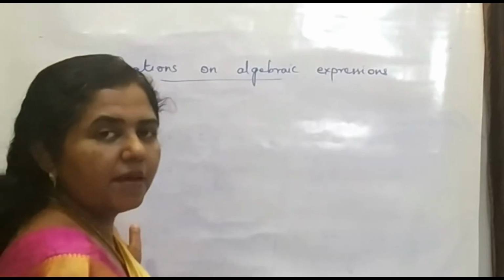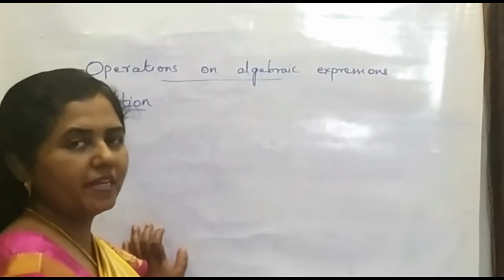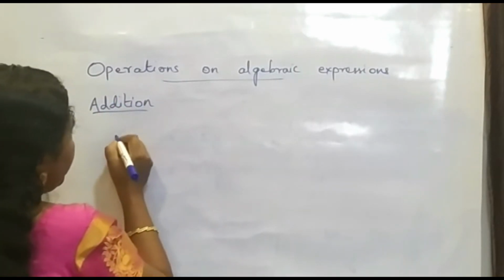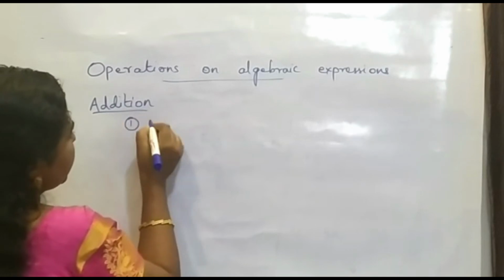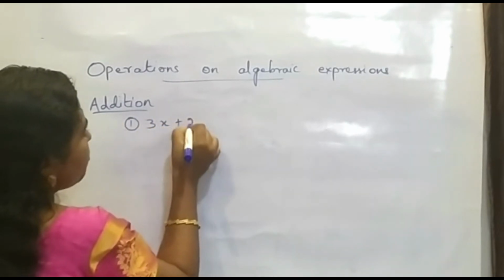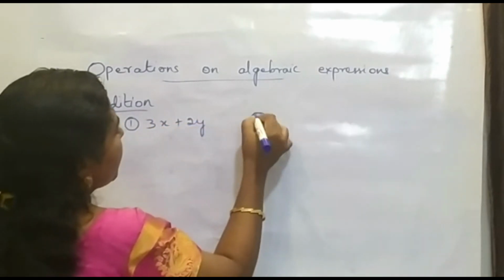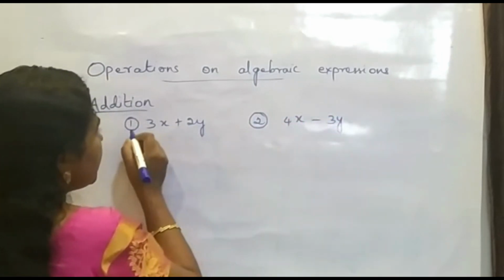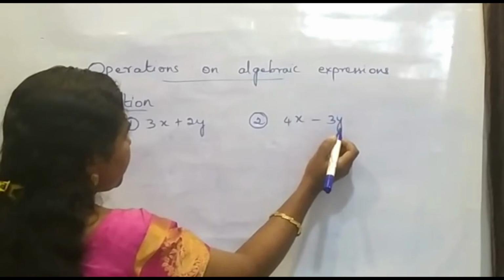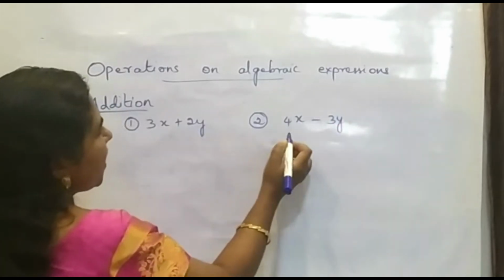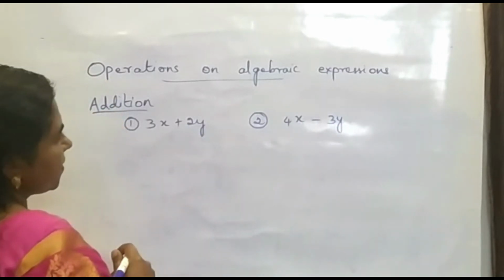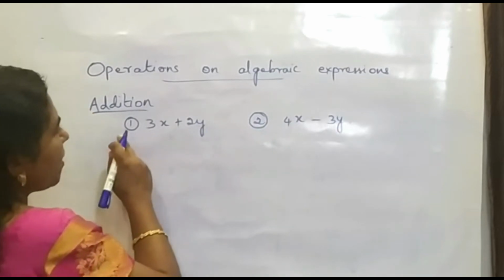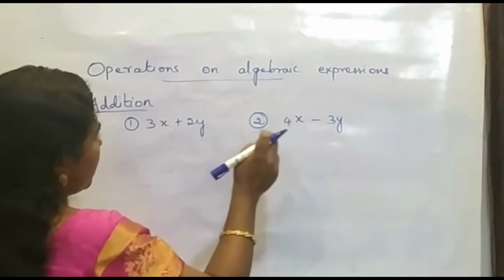Now the next you can see about addition of compound expressions. Okay. Now let us consider an example. Let the first expression be some 3x plus 2y, and let the second one be some 4x minus 3y. So now this is the first expression, this is the second expression, this has two terms and this also has two terms. So both are binomials. Okay, now we are asked to add these two expressions.